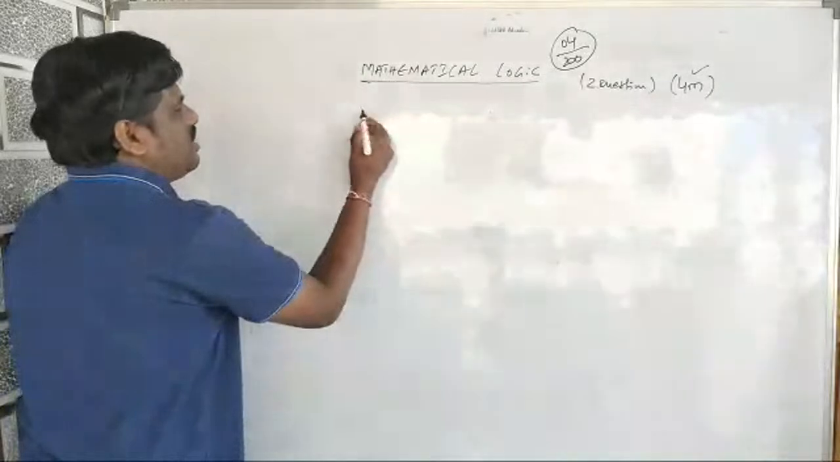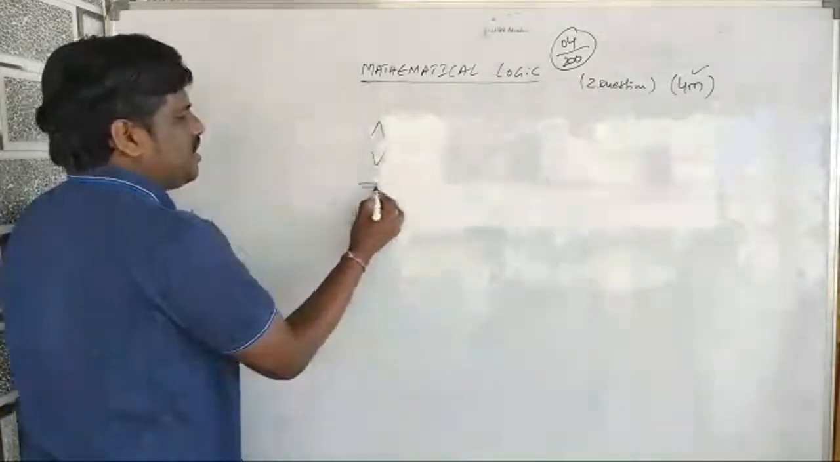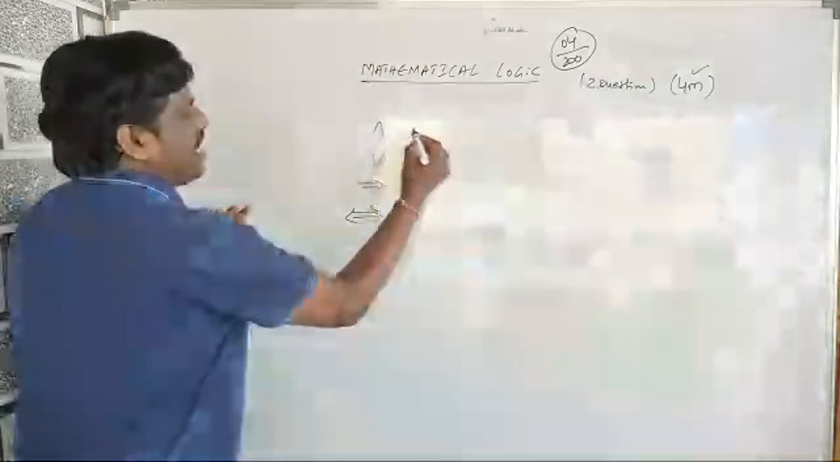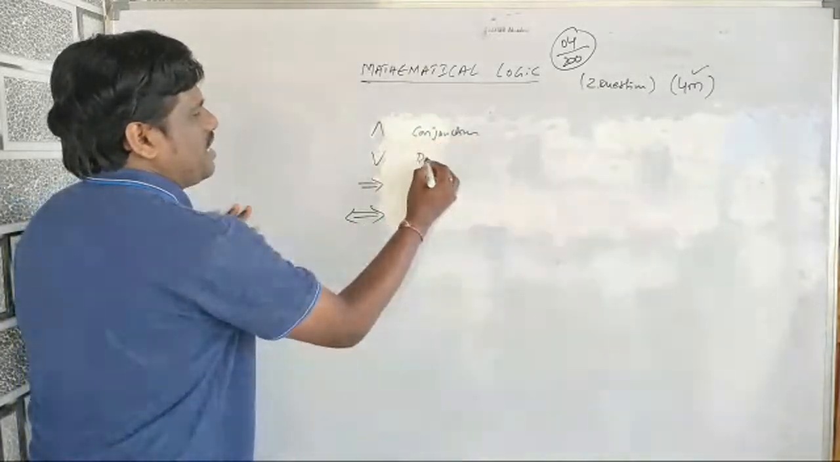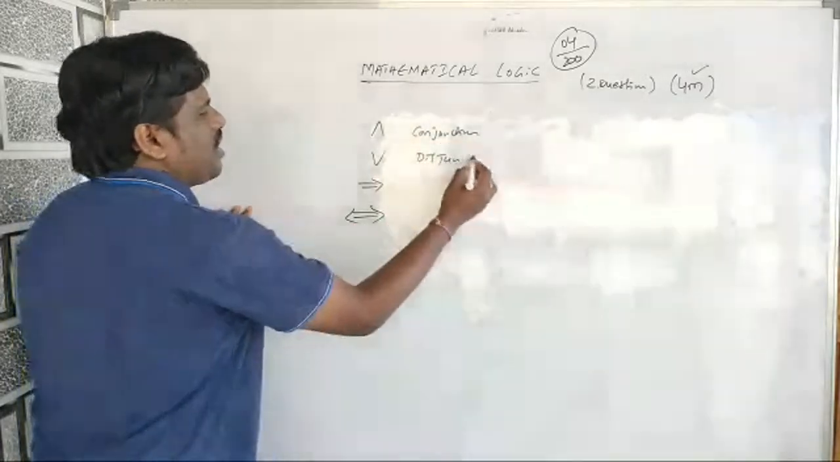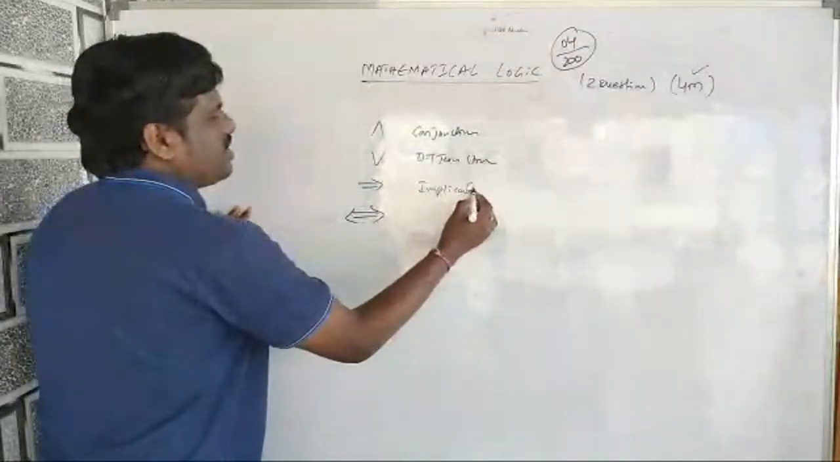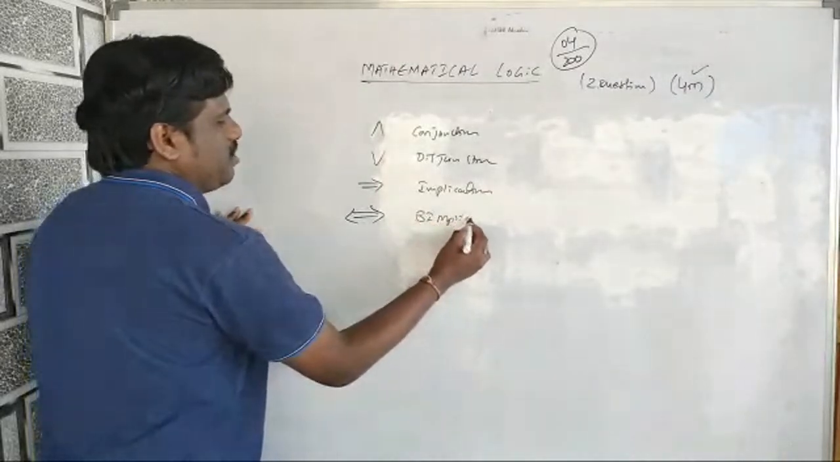So here you have the connections. This is the AND connection, OR connection, implies connection, and by-implies connection. They are also called conjunction, disjunction, implication, and by-implication.